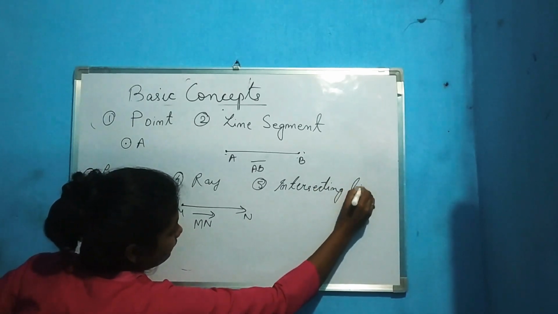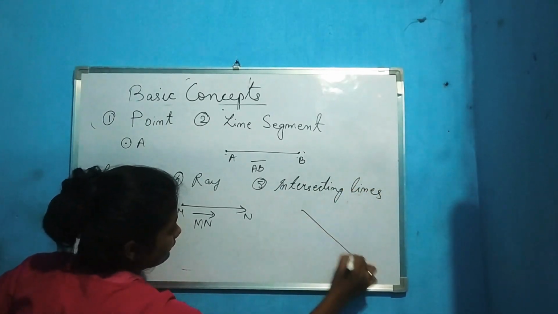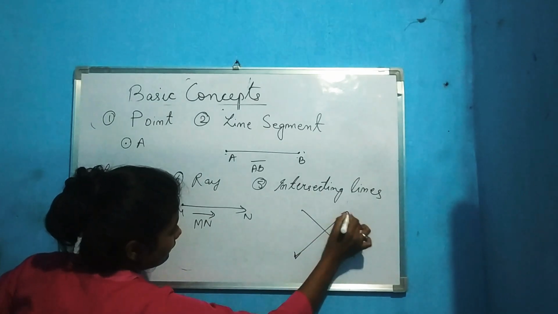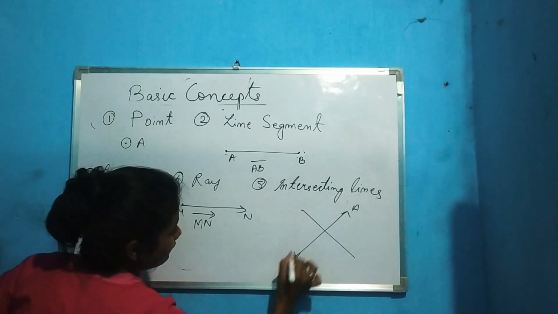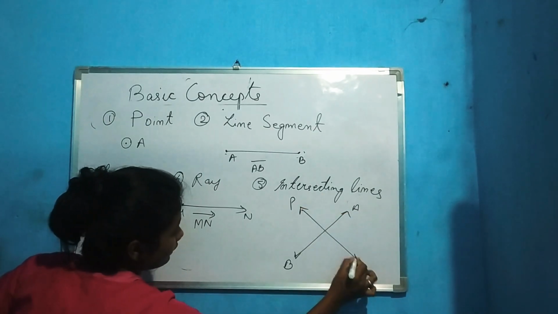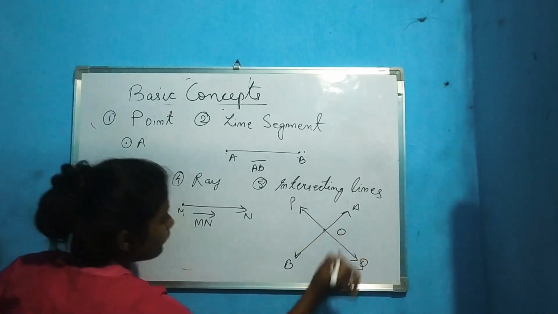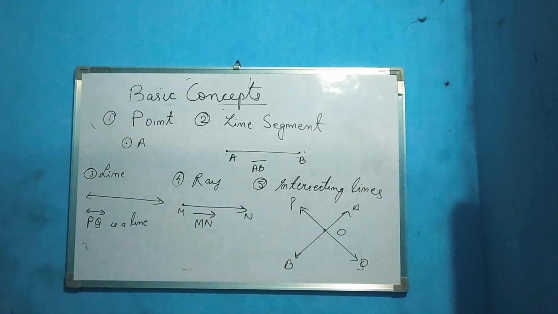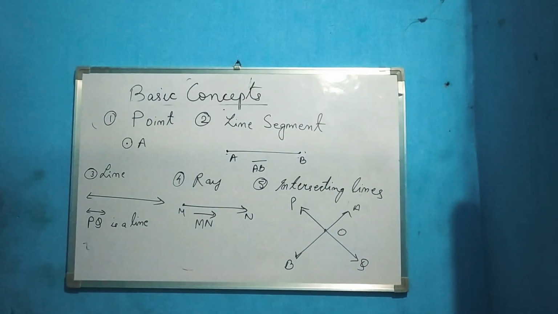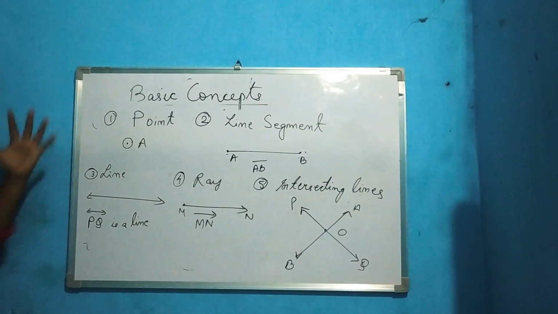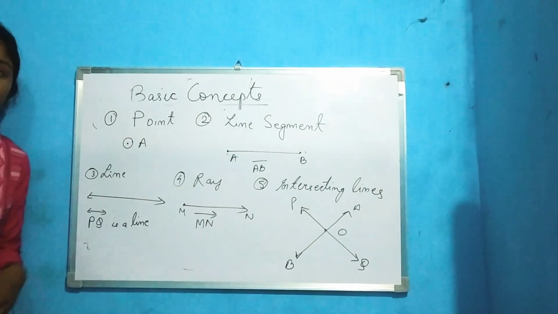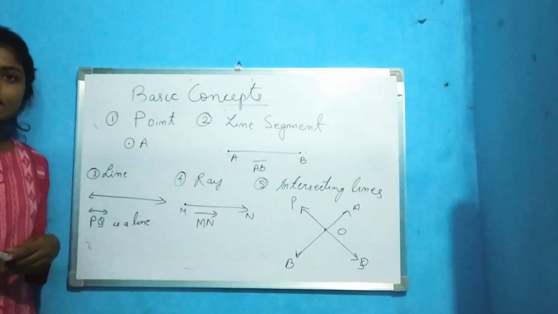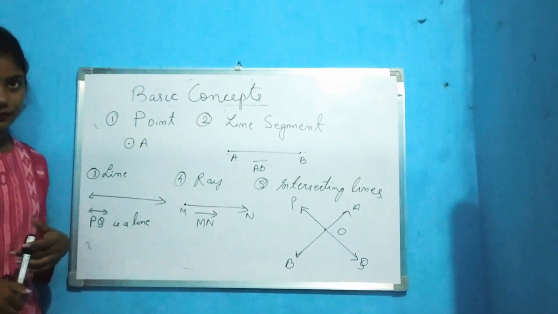Intersecting lines. AB, PQ, and this is the point of intersection. So these are the basic concepts of what? Geometry. So with the help of this concept, you can do exercise 6A by yourself. Okay?